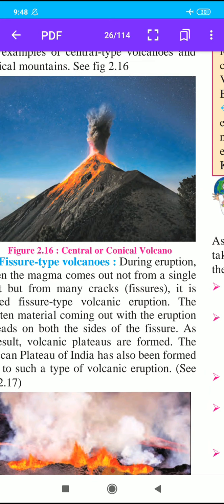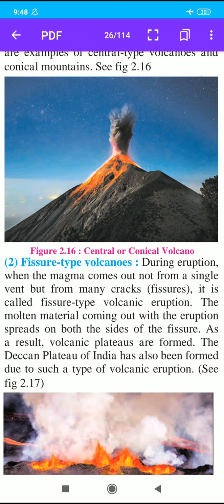Then the next point is the fissure type volcano. During eruption, when the magma comes out not from a single vent, meaning a tube or pipe, but from many cracks, like fractures or fissures, it is called fissure type volcanic eruption. It means that during eruption materials come out through the earth onto the earth's surface.